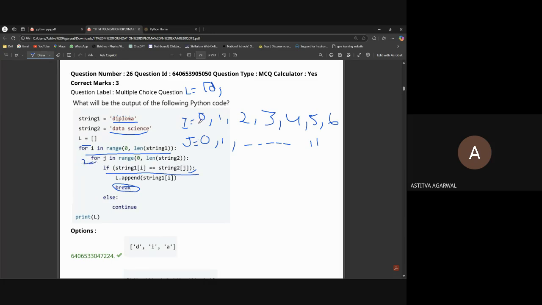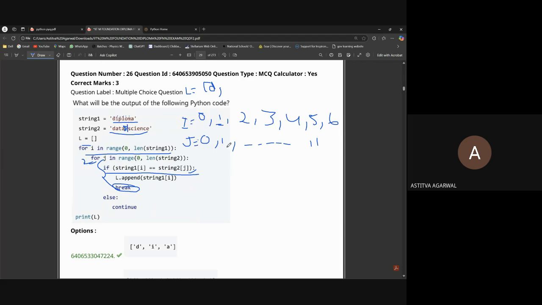Okay, so it will go to next of the I, because if we have found one of the string to be same, we don't need to check all the others. Just assume there is one extra D. If there is one extra D, then what will happen?